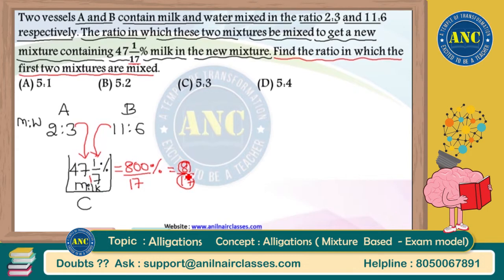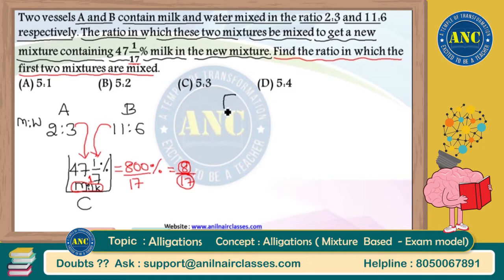That is an incorrect thing. People will make this mistake. That is the reason I am telling you right now itself. Out of total 17 liters, which parameter are they talking about? They are talking about the milk parameter. So the numerator refers to the parameter which is being spoken of or given in the question. That means out of total 17 liters, 8 liters is milk in vessel C.